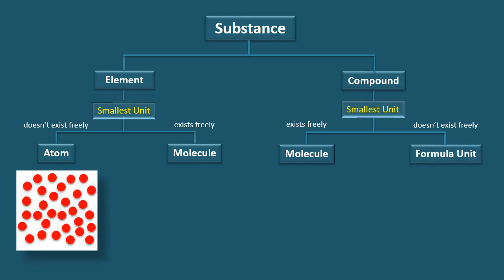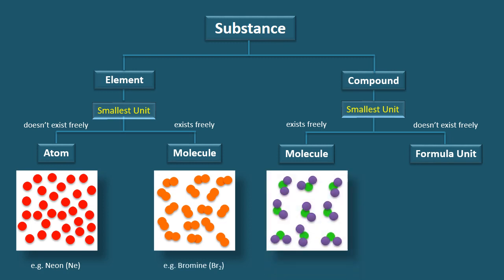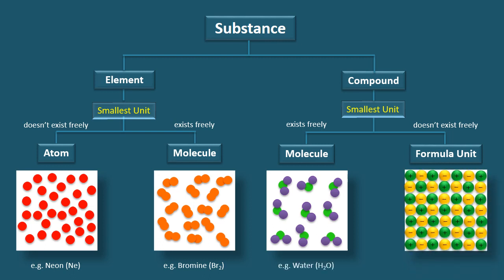Look at this figure. This is an atomic element, for example, neon. This is a molecular element, for example, bromine. This is a molecular compound, for example, water. This is an ionic compound consisting of positive and negative ions, which form its formula unit. For example, sodium chloride, whose formula unit is NaCl.